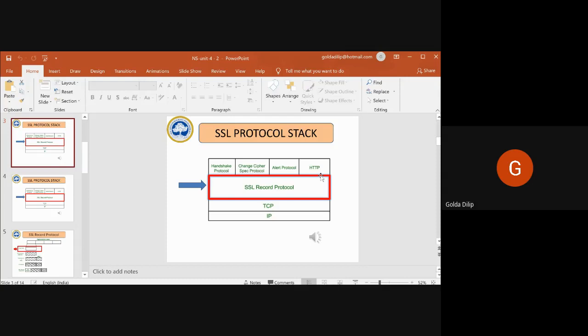Whenever the client receives this close notify alert, it will immediately stop whatever it is doing, then send its own close notify alert to the other end, telling that it is also ready.